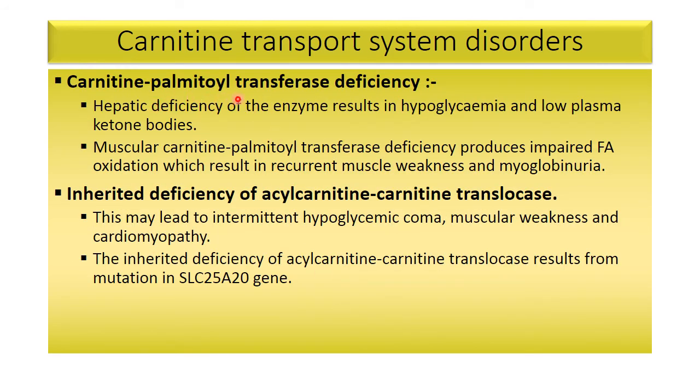Then the second, carnitine palmitoyl transferase deficiency. Hepatic deficiency of the enzyme results in hypoglycemia and low plasma ketone bodies. Muscular carnitine palmitoyl transferase deficiency produces impaired fatty acid oxidation, which results in recurrent muscle weakness and myoglobinuria. Now the third type is because of acyl carnitine translocase enzyme deficiency. This may lead to intermittent hypoglycemic coma, muscular weakness, and cardiomyopathy.